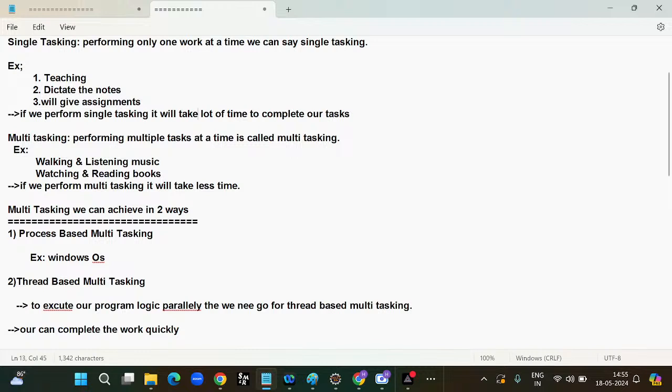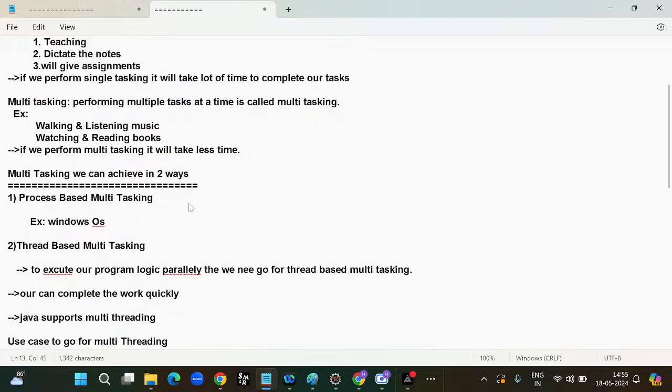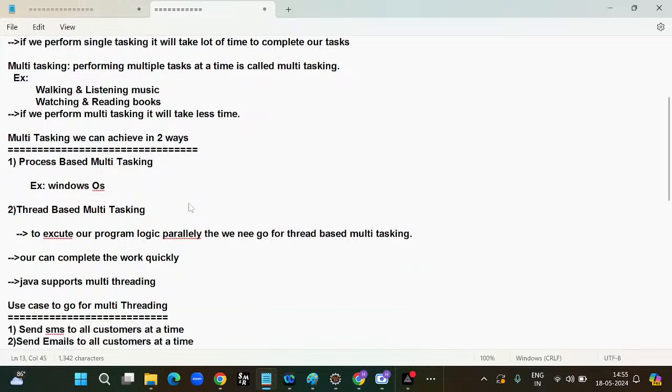Then among these two, which one is recommended? The second one, multitasking, is recommended. Okay, sir. Multitasking we can achieve in two ways. What are the two ways? Process based multitasking and thread based multitasking. Process based multitasking, the best example is our operating system.